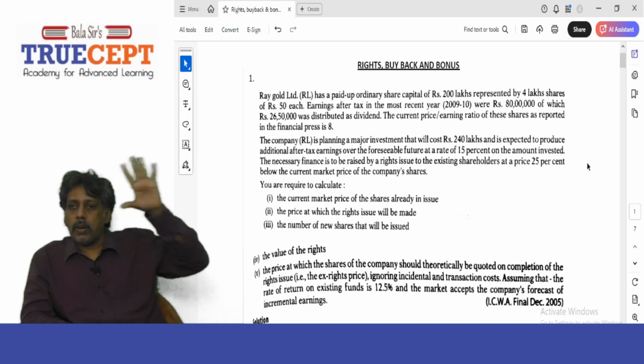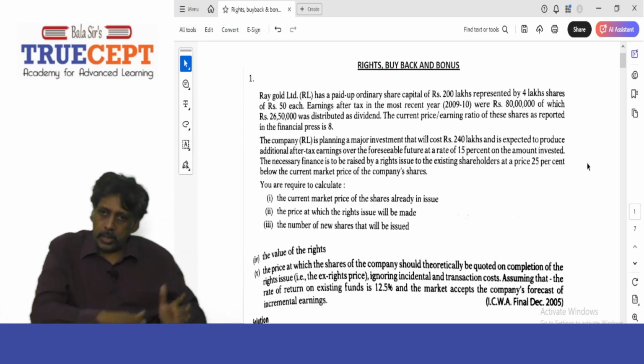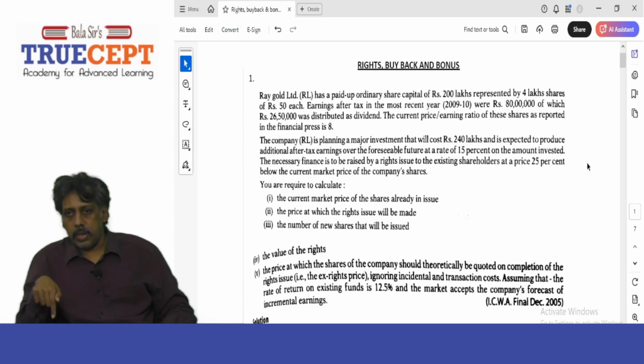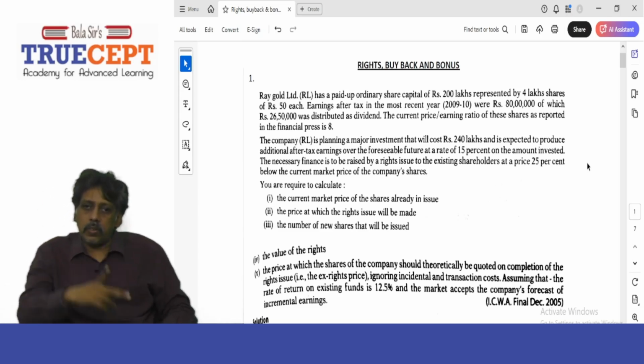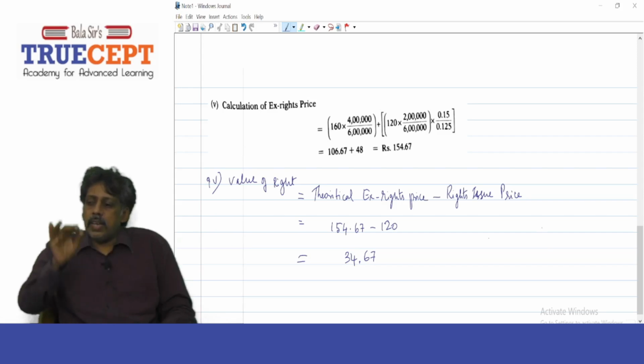I can say 4 lakh by 6 lakh is the weight for the old shares, and 2 lakh by 6 lakh is the weight for the new shares. Now just see the solution out there. Now how to calculate the theoretical ex-rights price?